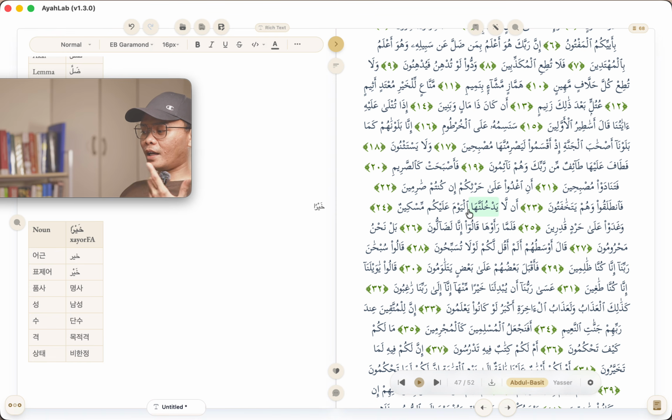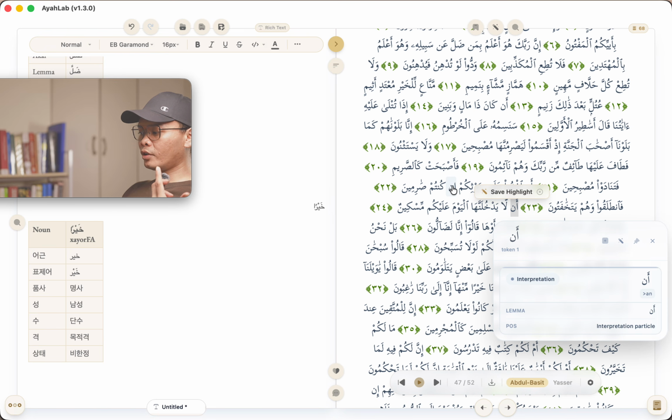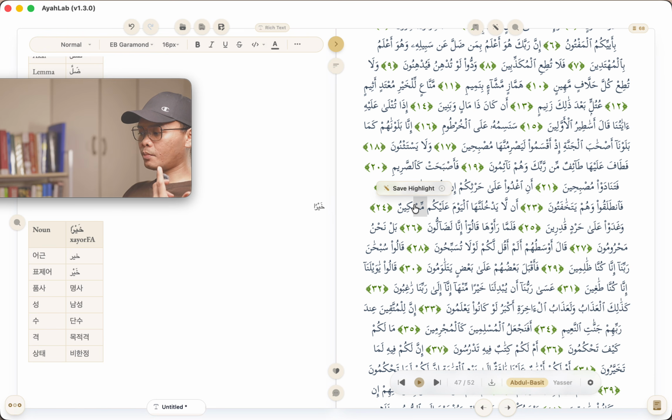But the thing is, the highlight as well has now improved. Before, you had to highlight properly so that you would see it. Now, even just a letter, even with the space, you can, as you can see, it's now much faster as well, right? So that's how you highlight a word. It's something like this, and save highlight like before.